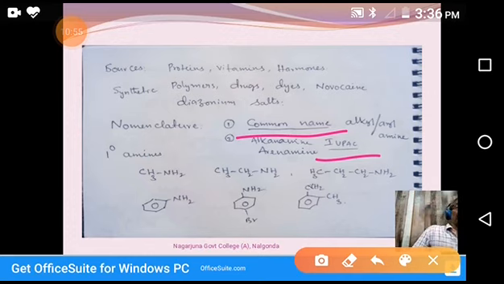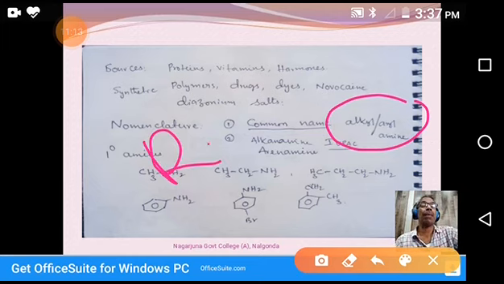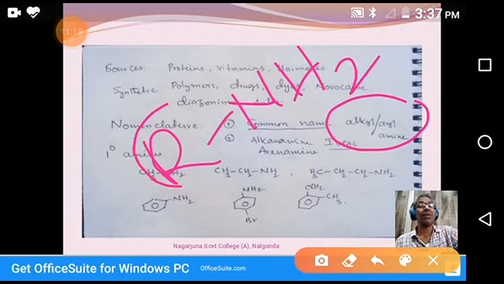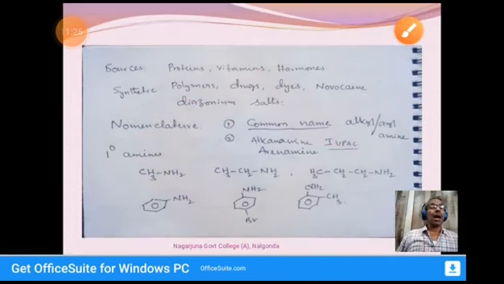In the common naming system of amines, we call these amines alkyl amines. RNH2 is the formula. If R is aliphatic, it is alkyl amine. If it is aromatic, it is aryl amine. So in the common method of naming, amines are named as alkyl amines or aryl amines.